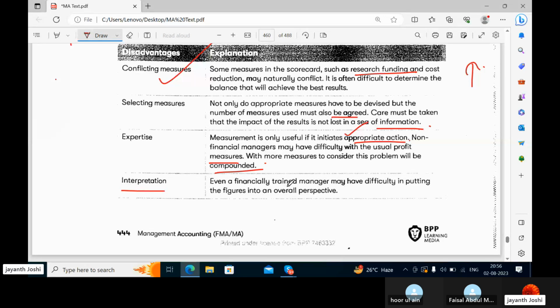Interpretation. Even a financially trained manager may have difficulty in putting the figures into an overall perspective, of course.